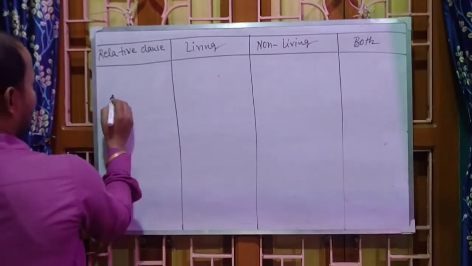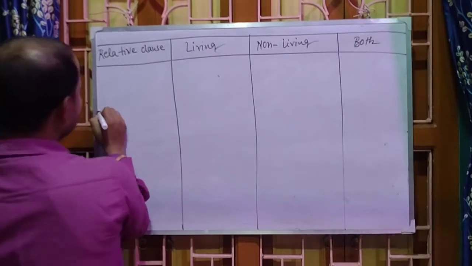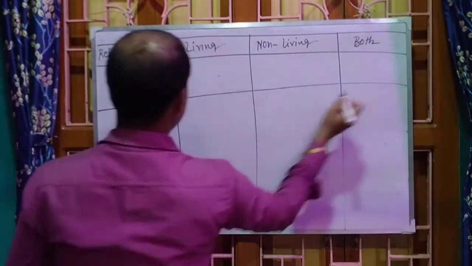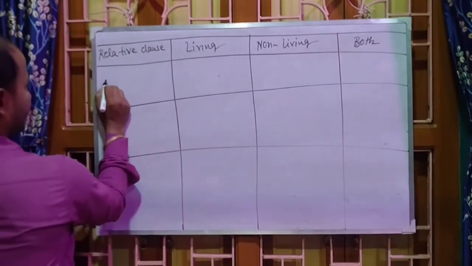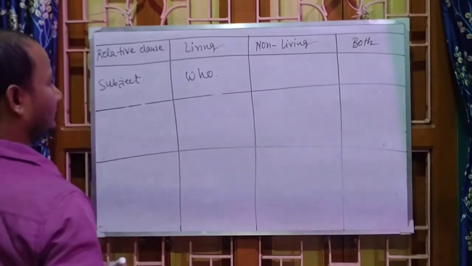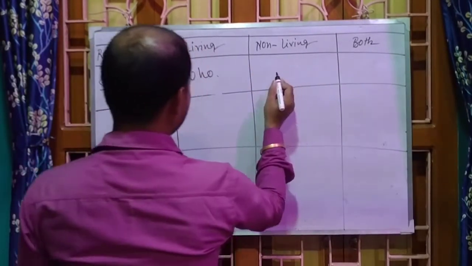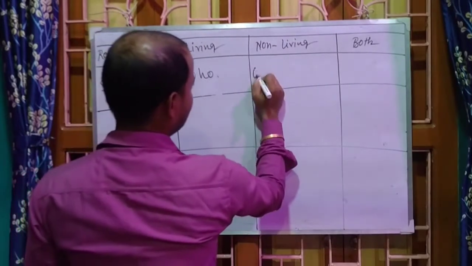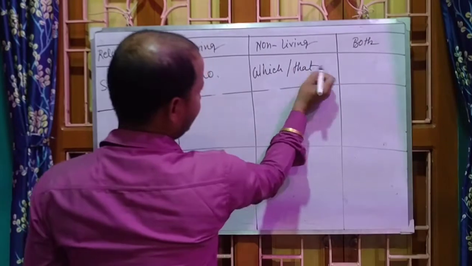Okay. Now I am drawing for subject, and for non-living you should use which or that.